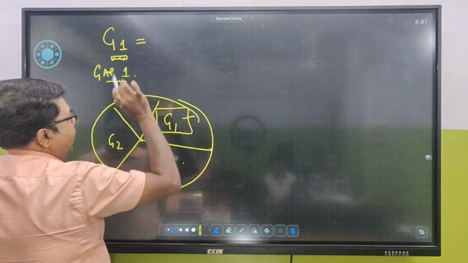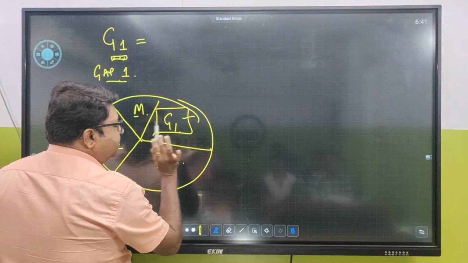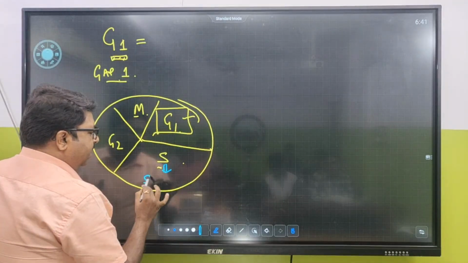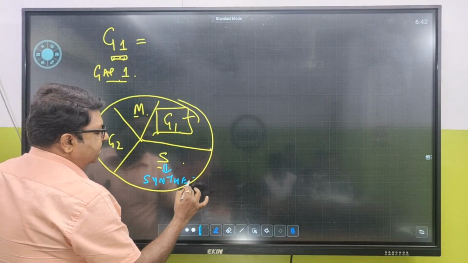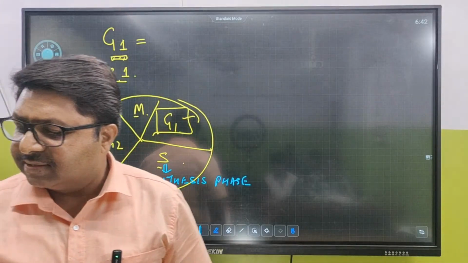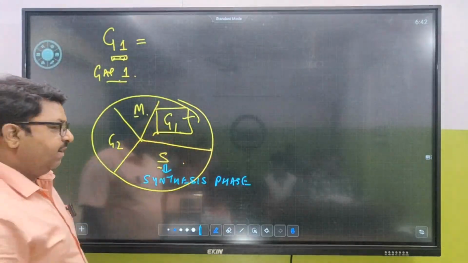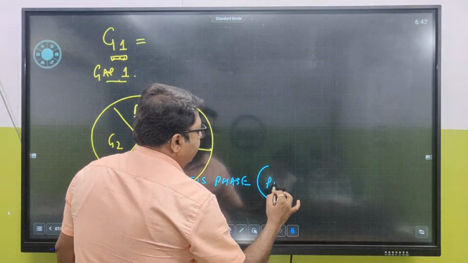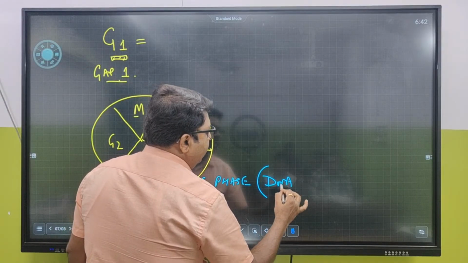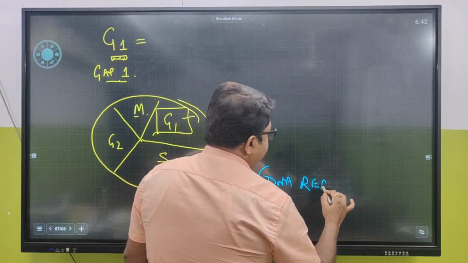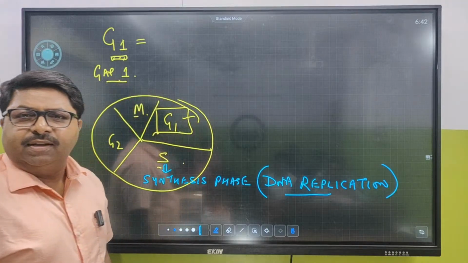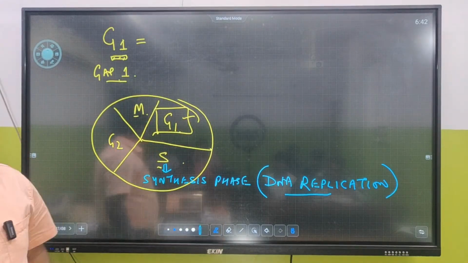Now in G1, what happens? You're going to understand इसमें होता क्या है, if you understand what happens in S. S for what? S for synthesis phase. किसका synthesis? Proteins. Fine. किसका synthesis? Replication. DNA replication होता है यहाँ पे. What happens over here is DNA replication. Replication of DNA takes place over here.